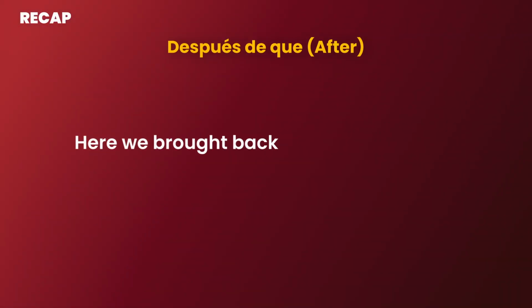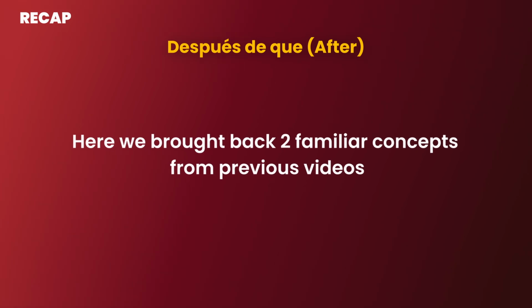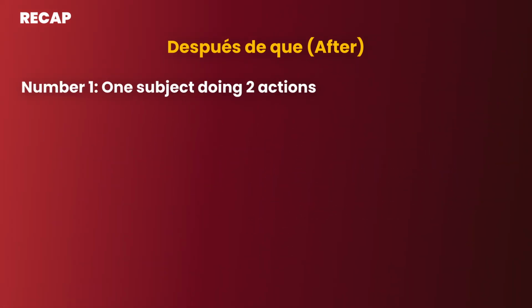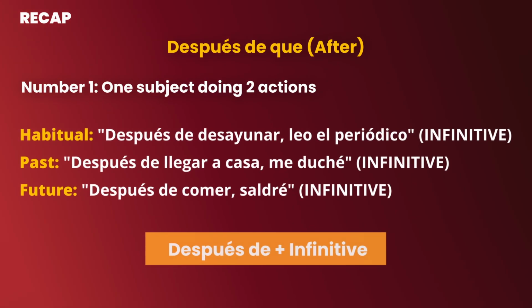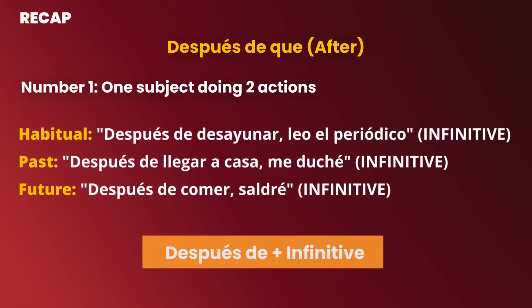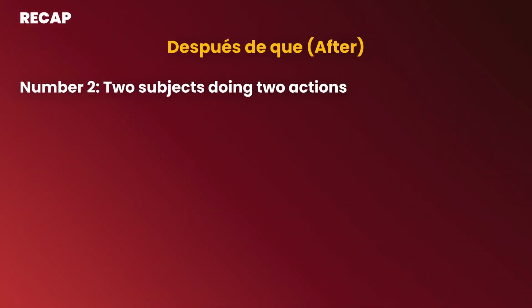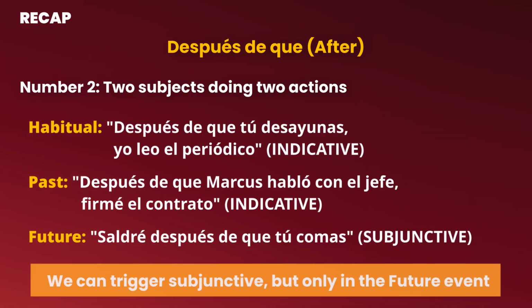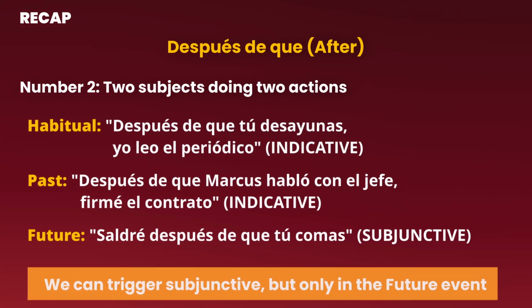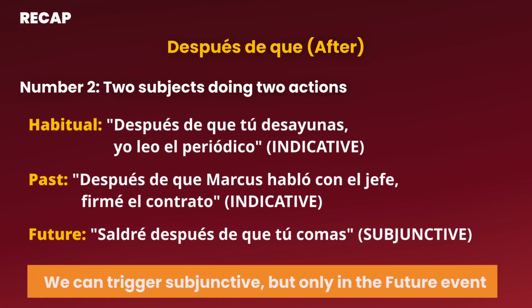In chapter 5 we talked about después de que. Here we brought back 2 familiar concepts from the previous videos. Number 1, one subject doing 2 actions. In this case we have to use después de plus infinitive. No subjunctive needed. Number 2, two subjects doing two actions. In this case, we can trigger subjunctive, but only in a future event, and it has to have the structure of two subjects doing two actions.